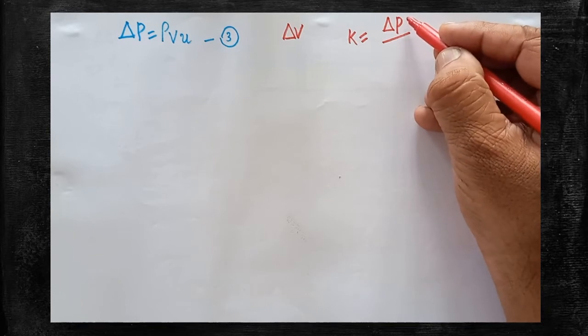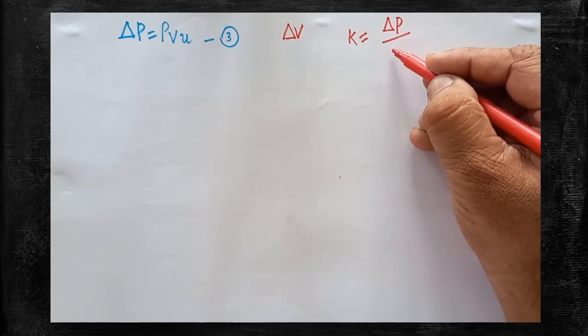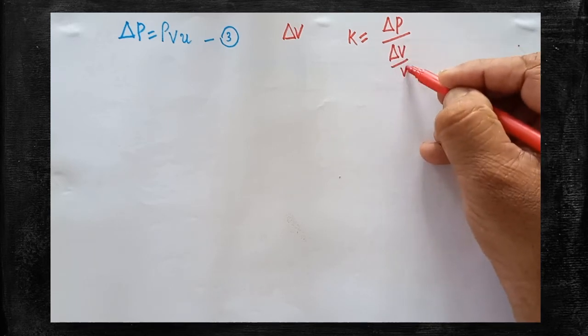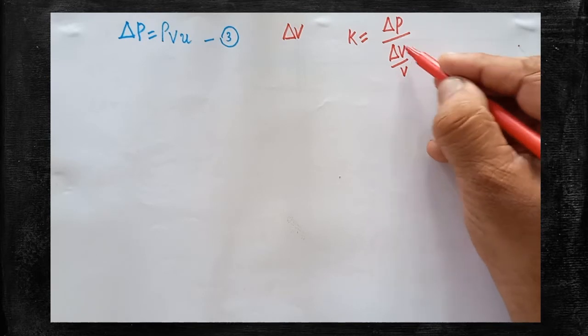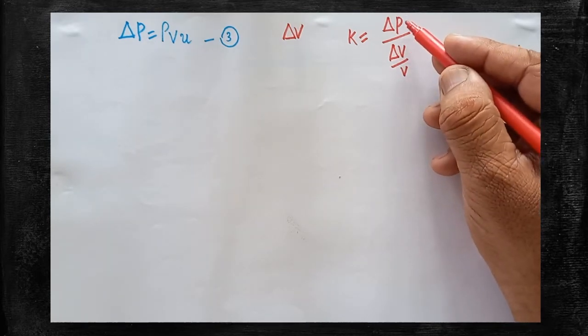Bulk stress is written in the form of del P. Bulk strain is to be written. How to write bulk strain? Change in volume divided by original volume is the formula for bulk strain. Therefrom we are able to get the expression for del P.